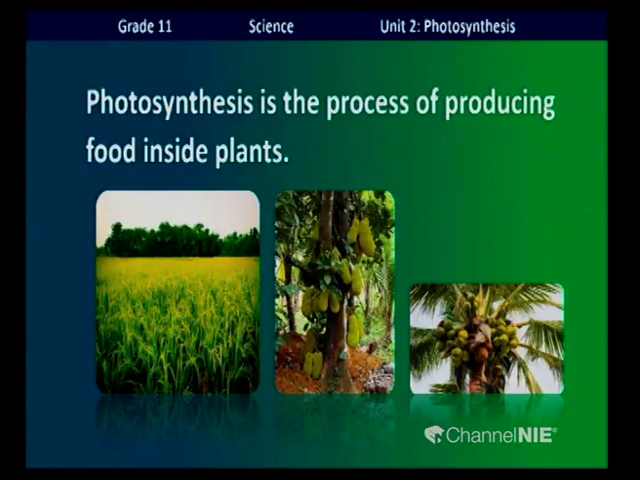Animals and all other living organisms, including human beings, depend on the food produced by plants. In this picture, some foods are given. Now, photosynthesis is the process of producing food inside the plant. In this picture, you can see some foods produced by plants, children.